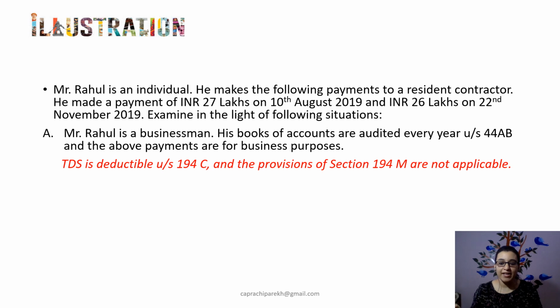There is no such mandatory requirement that their books of accounts have to be audited in the preceding previous year. There might be a situation wherein an assessee's books of accounts might have remained unaudited in the preceding previous year, despite the fact that his turnover or gross receipts was in excess of the threshold which is specified. So still that assessee would be covered under 194C, H, J, etc. and he would be outside the scope of section 194M.